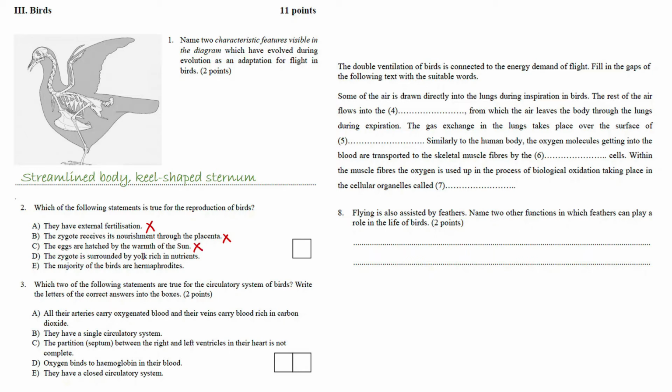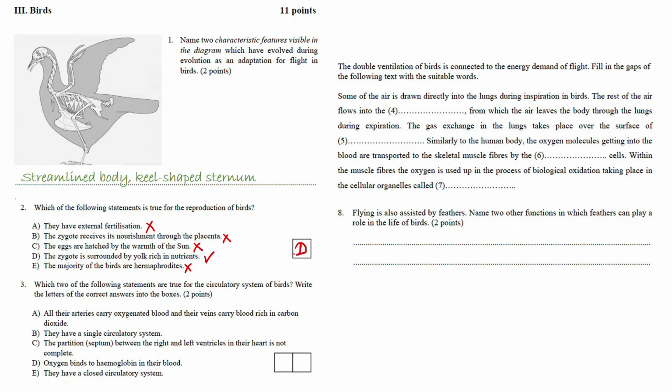The zygote is surrounded by yolk rich in nutrients. That is going to be true for the amniotic eggs. And the last one, the majority of the birds are hermaphrodites. They are of separate sexes. So again, this is something which is not correct.